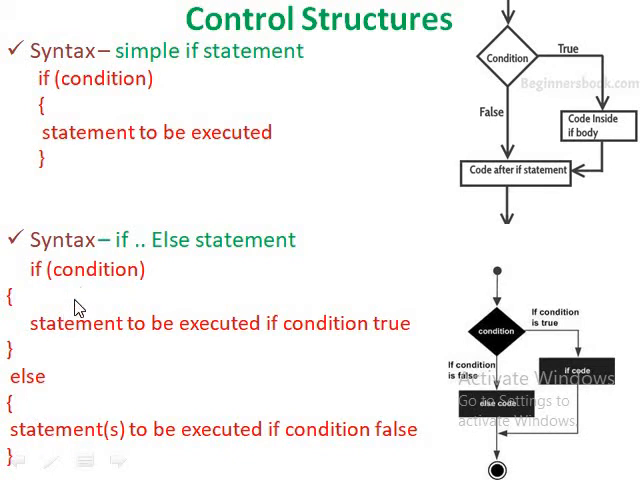If the condition is true, then the true block will be executed. Otherwise, the false block will be executed. Then only the control jumps out of the if statement.